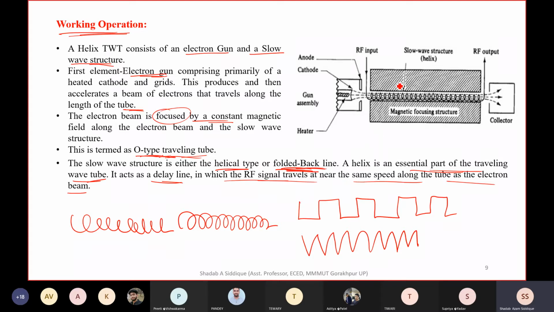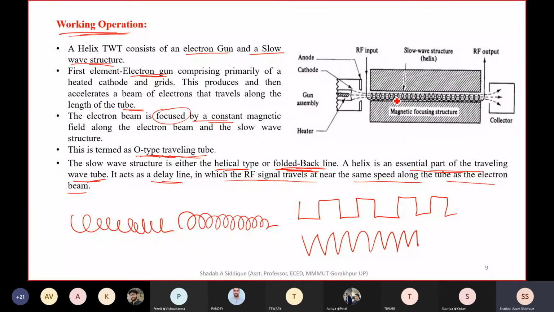That kind of structure is taken here to slow down the wave. In a waveguide, when the wave travels, the phase velocity of the wave is greater than the velocity of light in free space, that is, greater than c. But if you take this kind of structure, your wave will be slowed down.